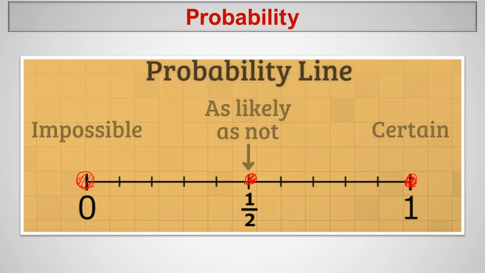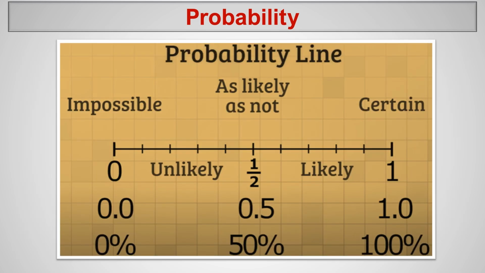So we usually say in school days, we give examples like tomorrow will be Tuesday. This will be certain. It's definitely tomorrow will be Tuesday. An impossible event is like in a week we have 8 days in a week. That's going to be impossible. So these are usually what we call the probability of impossible and certain events, and we usually take theoretical probability for these kinds of examples.